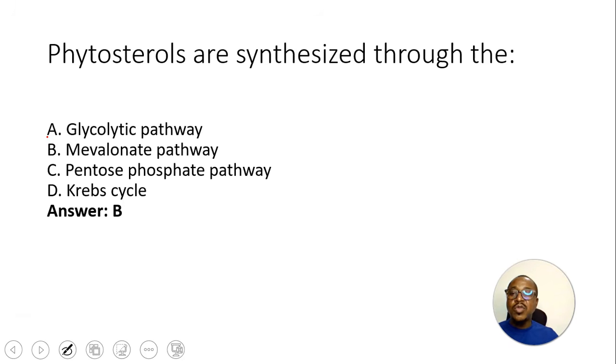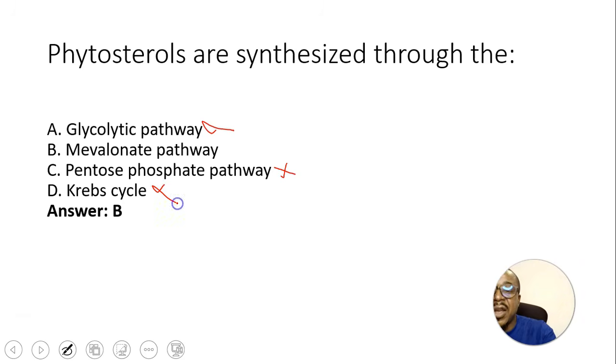Phytosterols are synthesized through which pathway? Glycolytic pathway, no. Glycolytic pathway is for breakdown of glucose. Pentose phosphate pathway is to synthesize 5 carbon sugars and NADPH.